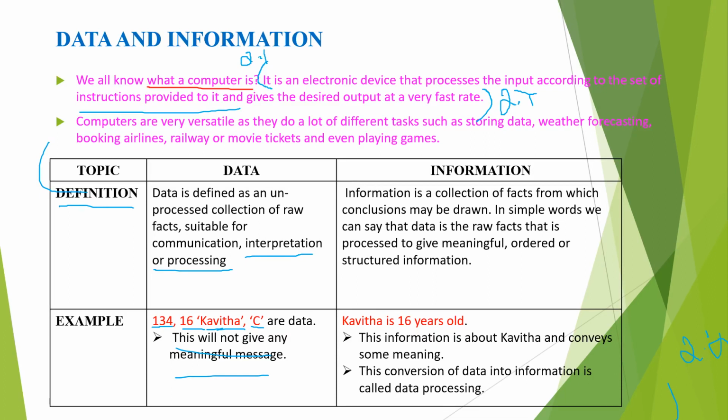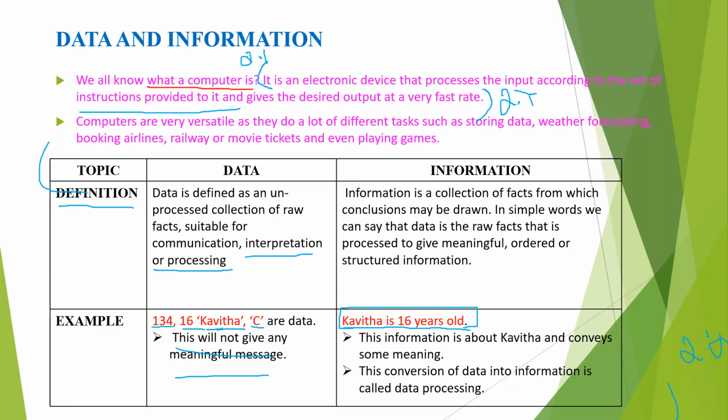But information means processed data. It's processed data or meaningful data with a structured form. For example, Kavita is 16 years old. It's a completed sentence, isn't it? It has the girl named Kavita. She is now 16 years old.